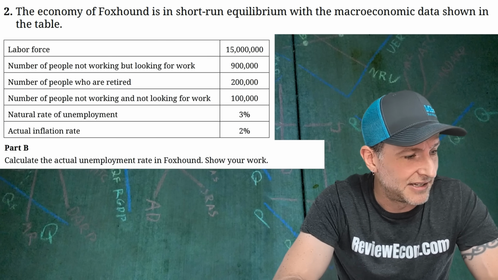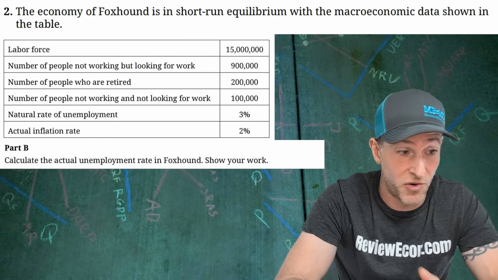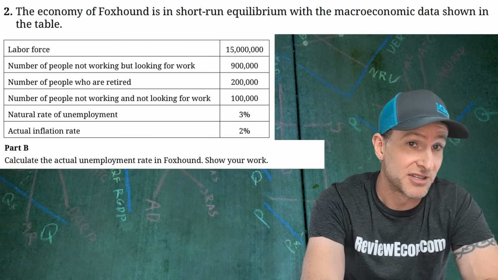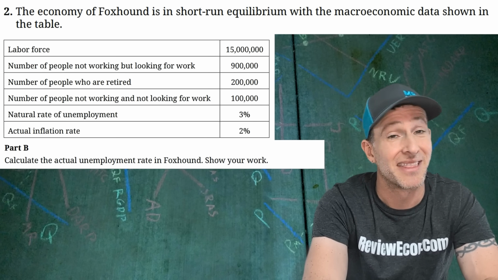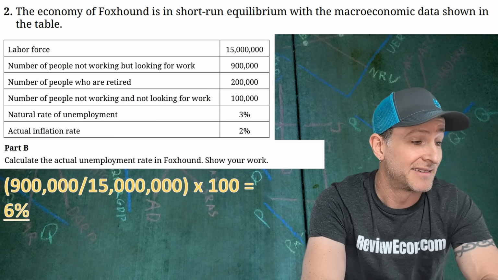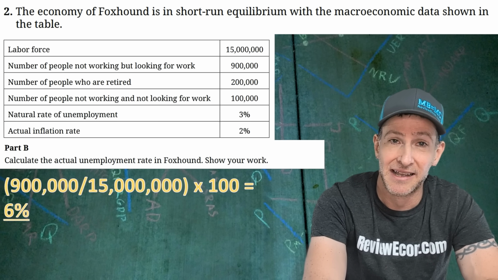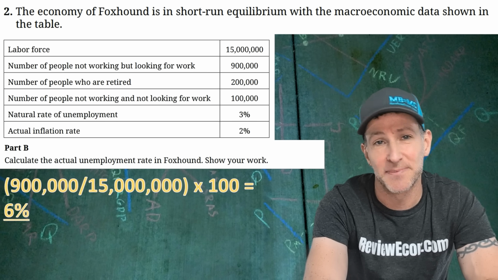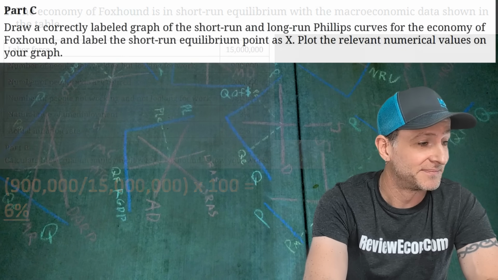On to part B, you're going to calculate the unemployment rate found in Foxhound, and we're going to show our work here. And so the unemployment rate, remember, is the number of unemployed people divided by the labor force, then times 100. And so I'm just going to plug in the numbers up there. That 900,000, those are the number of unemployed people. The 15 million is the number of people in the labor force. Times that by 100, that's a 6% unemployment rate. And you do have to show your work in order to get this point.